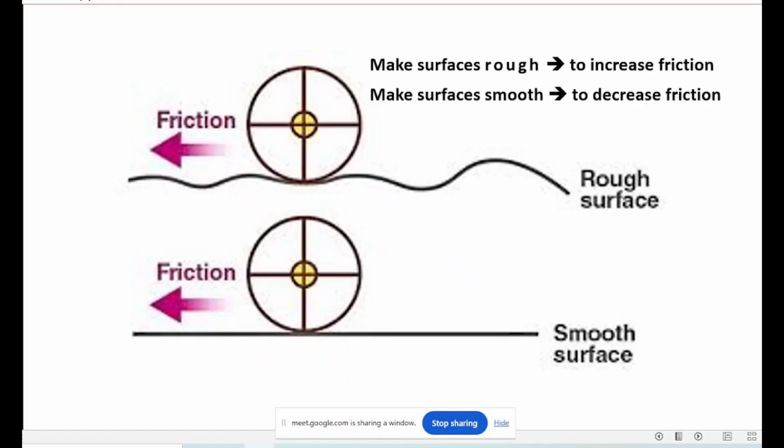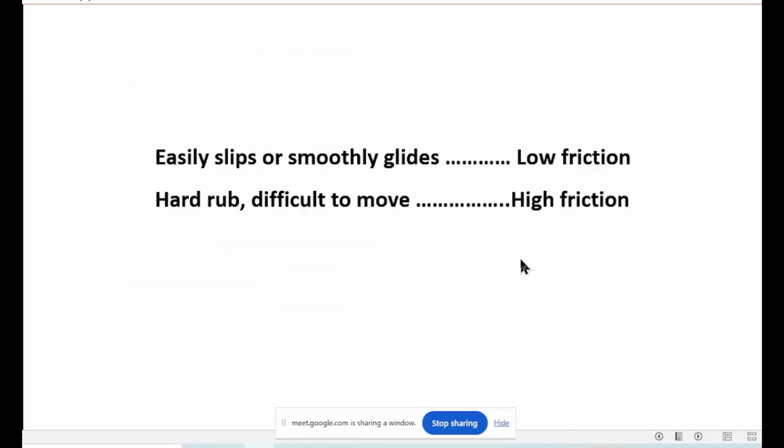Third, to make a surface rough means you are increasing the friction. To make a surface smooth means you are decreasing the friction. If you want to increase friction, make the path up and down. If you want to decrease friction, make the surface plain and even. Whatever easily slips has low friction; very hard to rub and difficult to move means high friction.